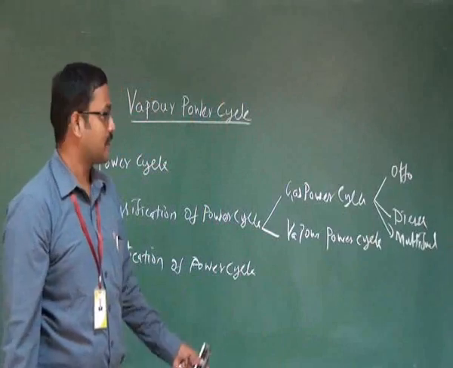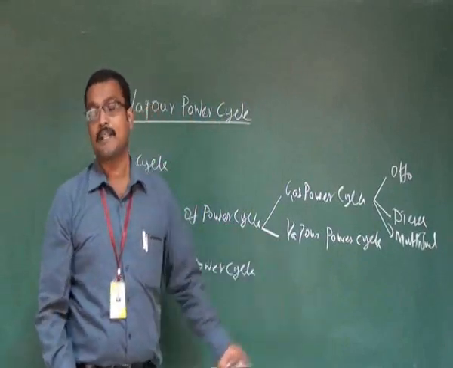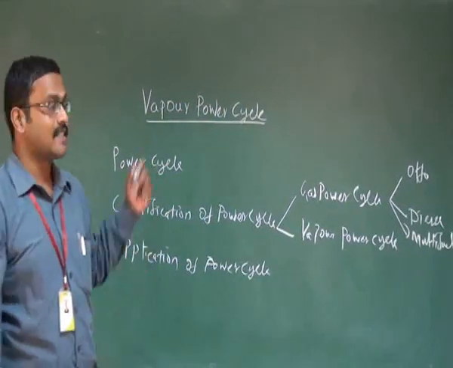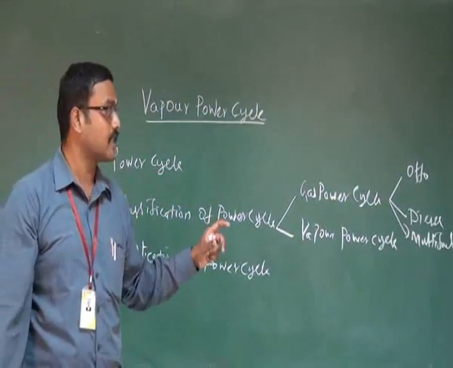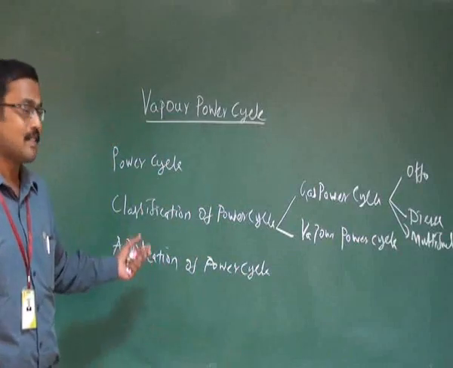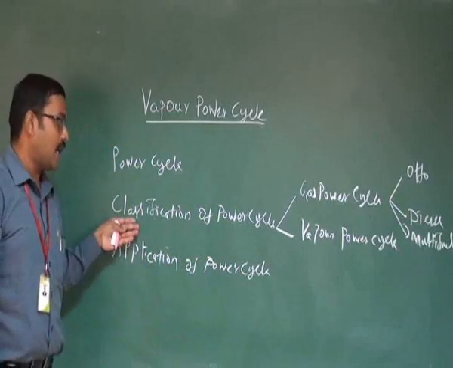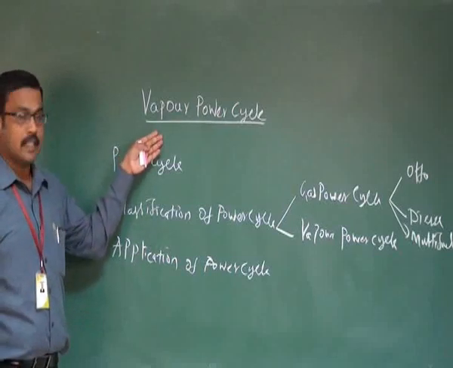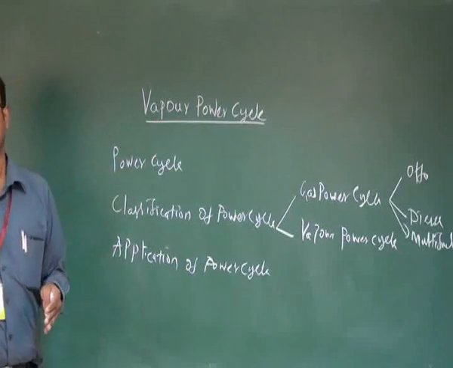The vapor power cycle example is a power production in power plant. This vapor power cycle is mainly used in the steam power plant. It is a basic cycle for steam power plant. These are the applications. Just it's a power cycle and classification of power cycle and application of power cycle. Today class we are going to deliberately discuss about vapor power cycle.